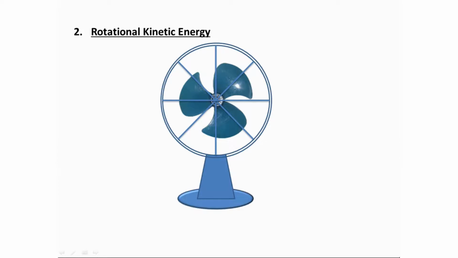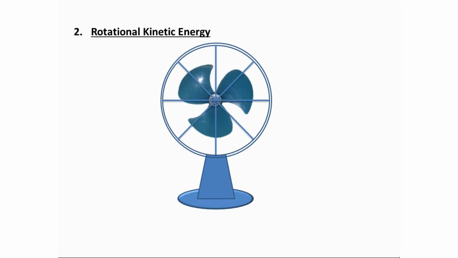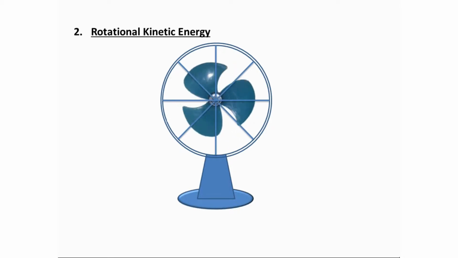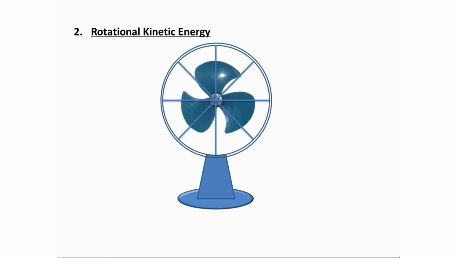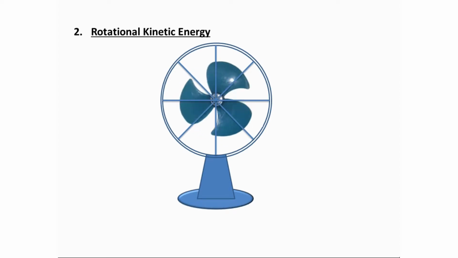Rotational kinetic energy. The kinetic energy of the body due to rotational motion is called the rotational kinetic energy. Due to this energy, if we keep a thin sheet of paper or cloth in front of a rotating fan, the paper or the cloth will fly away.